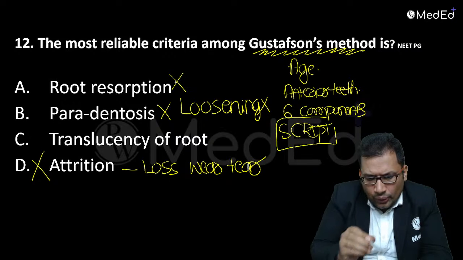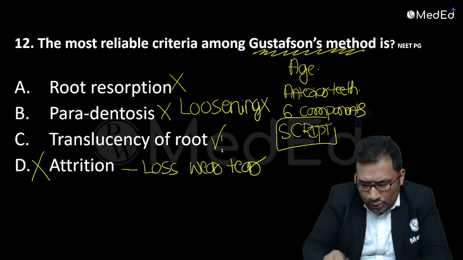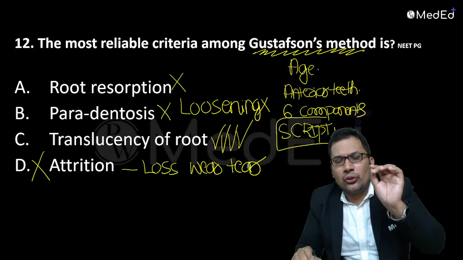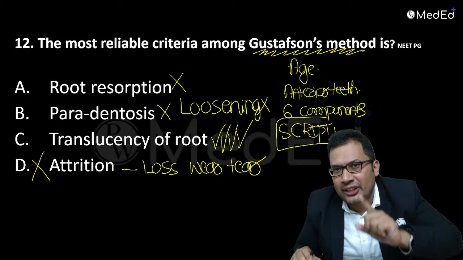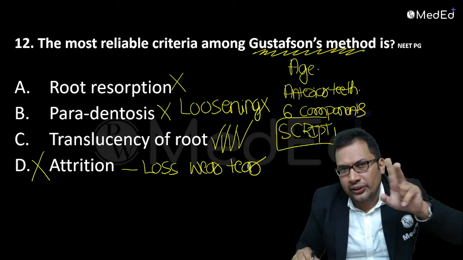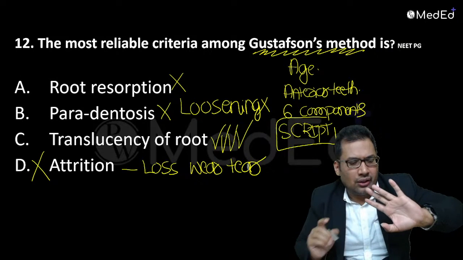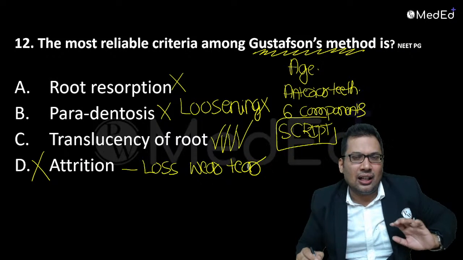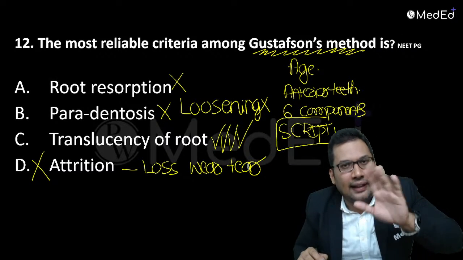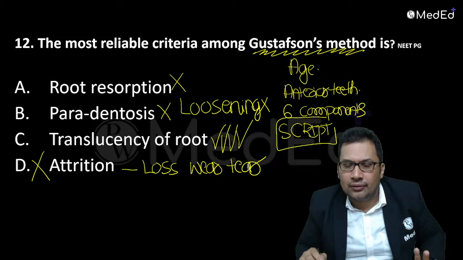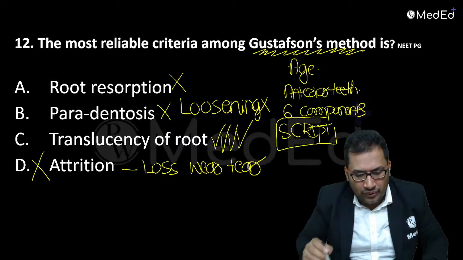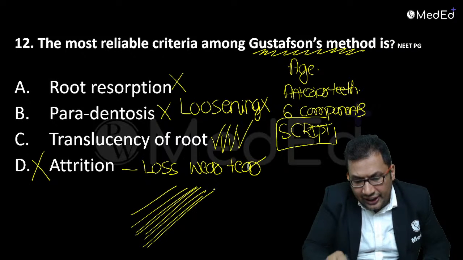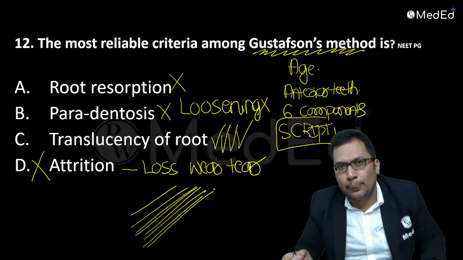Root resorption? No. It is translucency of the root. Whenever the question asks for the best criterion, it is translucency of the root. Second best criterion, secondary dentin, not primary dentin. These two are very frequently asked. Also, incremental lines are seen in cementum apposition.